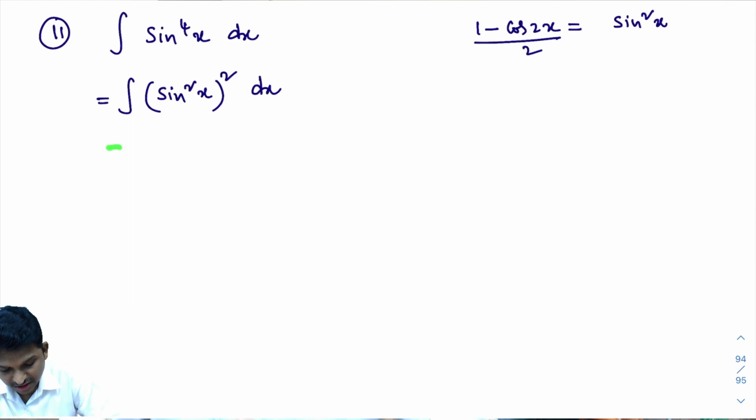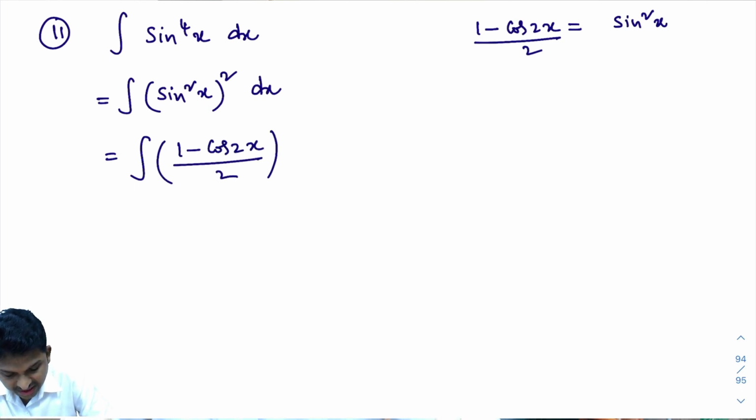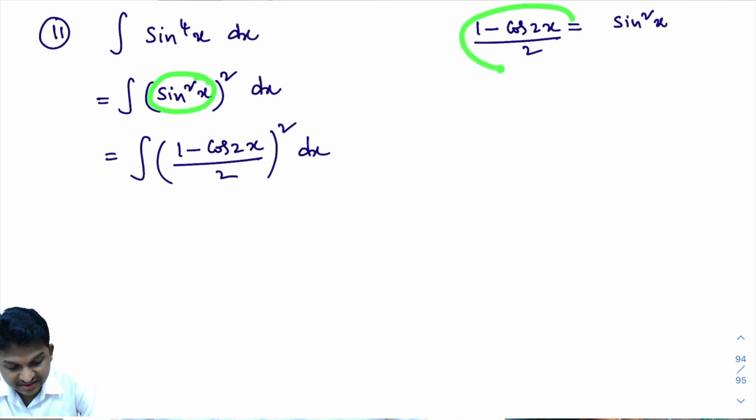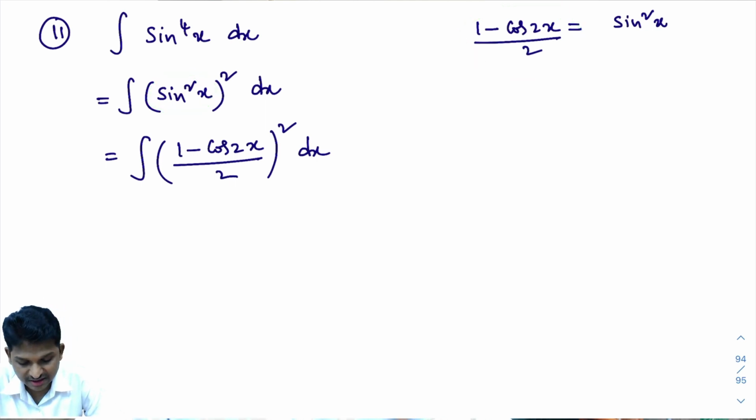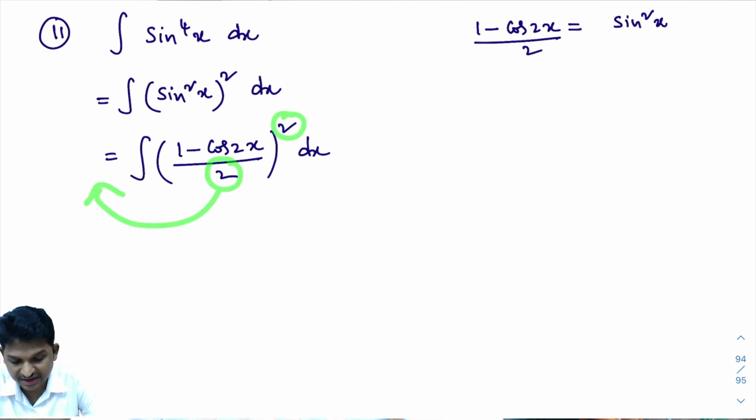So, in this formula, in place of sin square x, I will write that 1 minus cos 2x by 2 whole square. I hope you understand. Now, look here, this is of the form a by b whole square, a square by b square. So when I square here, this 2 will become 4. That 4 is constant, na? Then I can write that 4 outside the integral. I hope you are understanding.